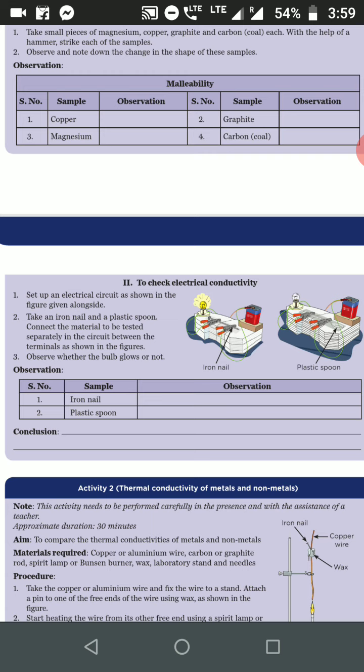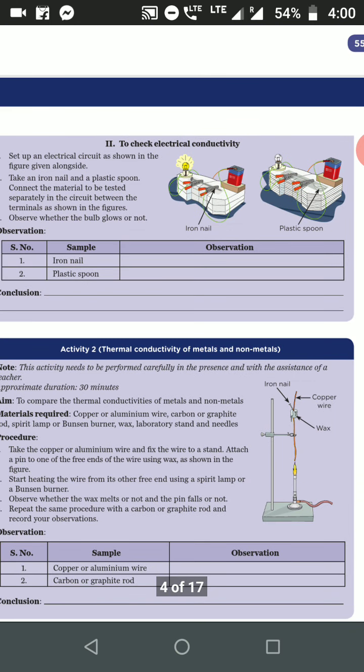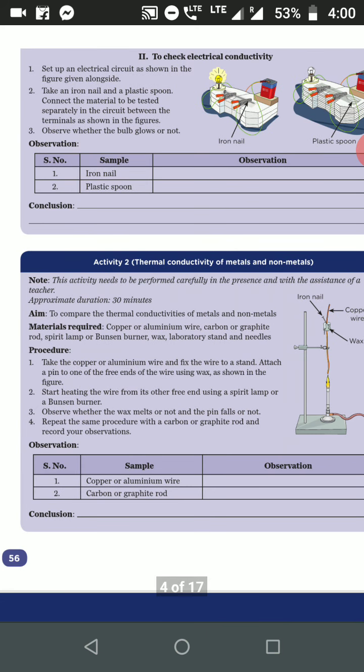Similarly, thermal conductivity also we can do. When you heat a metal from one end, what will happen? The heat from one end will pass to the other end, because the metals are good conductors of heat. If you see this activity, in the sample copper wire and aluminium wire, what you observe is the other end will also heat up. Whereas carbon and graphite rod, they will not heat up because they are bad conductors.